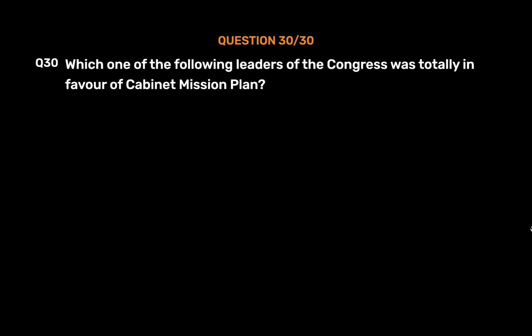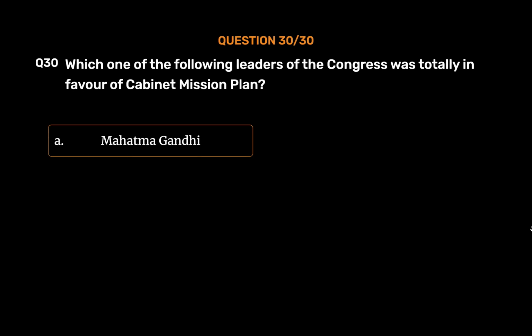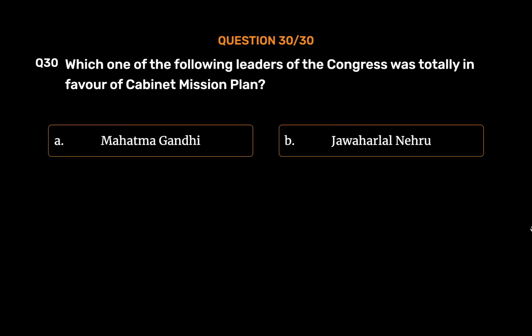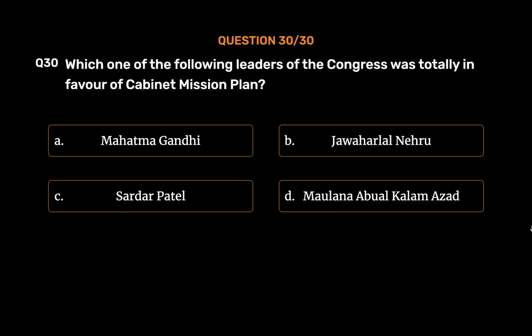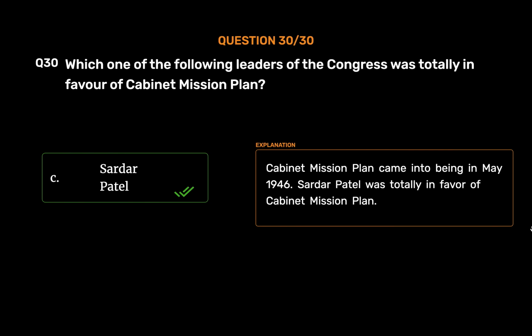Question number 30. Which one of the following leaders of the Congress was totally in favor of Cabinet Mission Plan? Option A. Mahatma Gandhi. Option B. Jawaharlal Nehru. Option C. Sardar Patel. Option D. Maulana Abul Kalam Azad. The correct answer is option C. Sardar Patel. Cabinet Mission Plan came into being in May 1946. Sardar Patel was totally in favor of Cabinet Mission Plan.